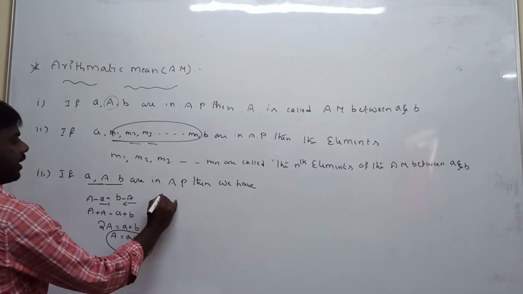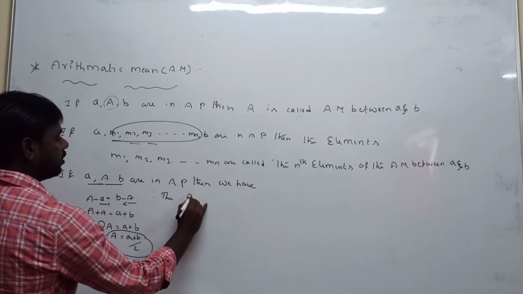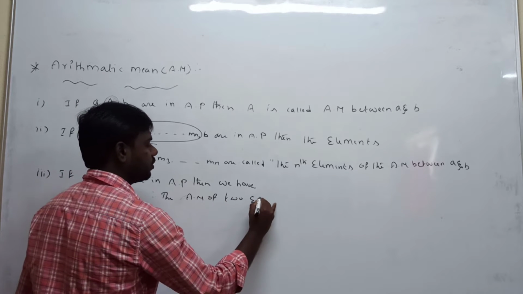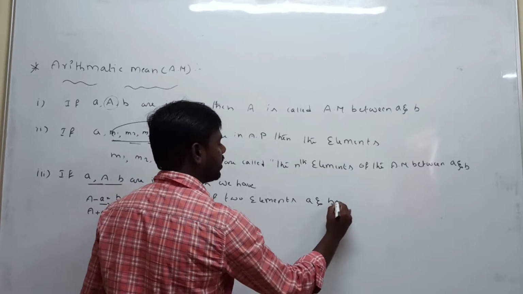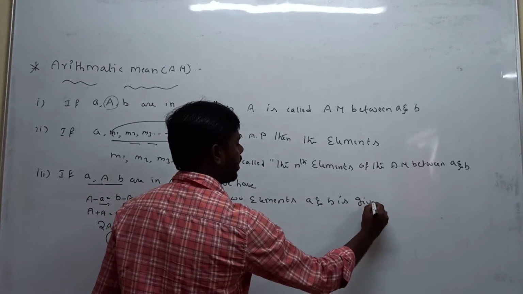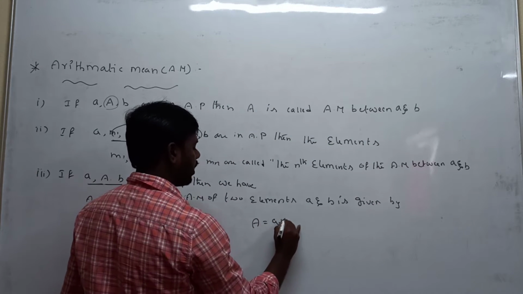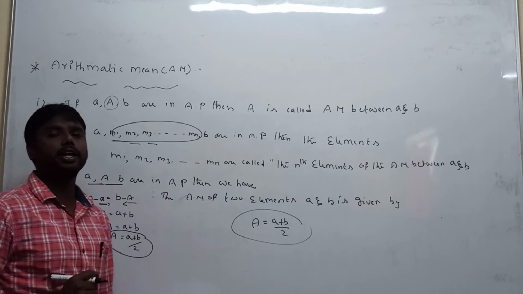So finally, write the conclusion: the arithmetic mean of two elements a and b is given by capital A equals (a plus b) by 2. This is the formula for the arithmetic mean.